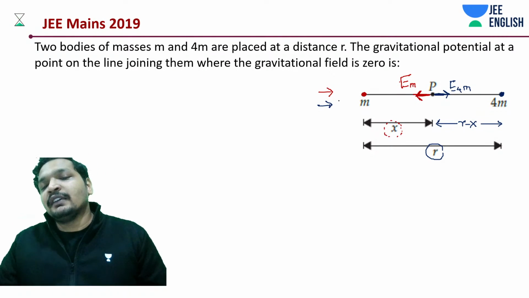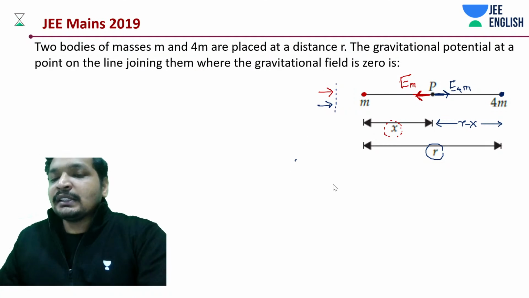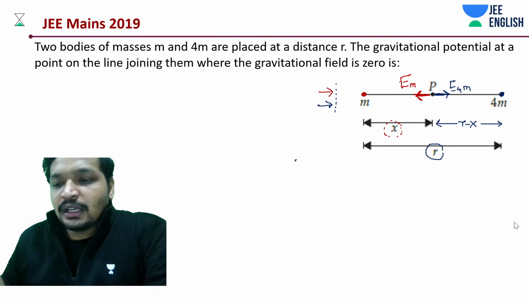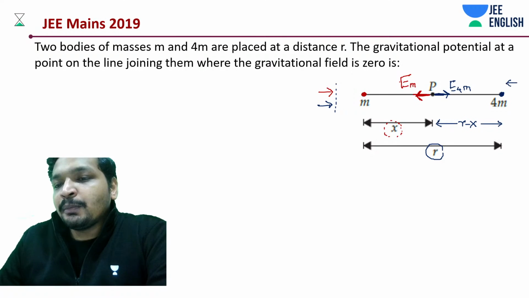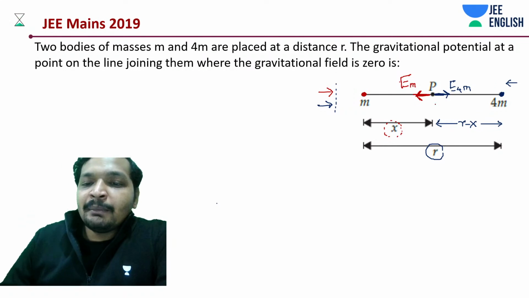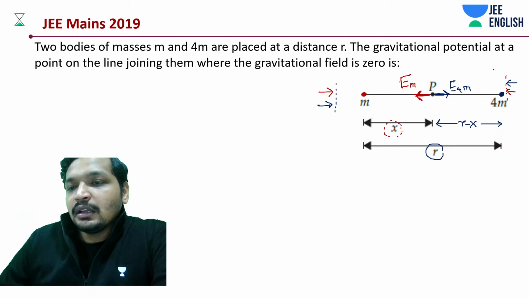That means it is never going to be 0. It's a vector quantity, right? Only a vector quantity can be 0 here. I'm not saying a scalar quantity cannot be 0. Similarly on the other side, the pull due to 4m is in this direction and due to m in this direction, and it can never be 0 again. So this side is also non-zero.